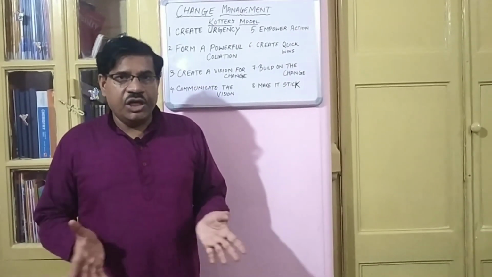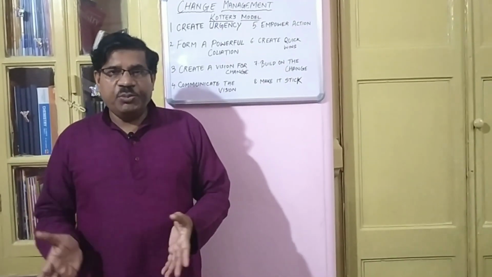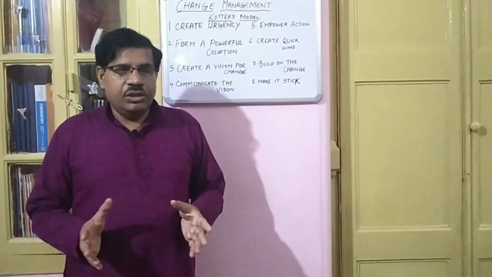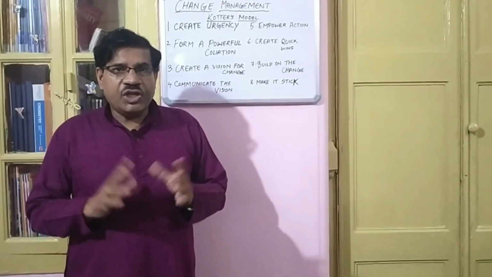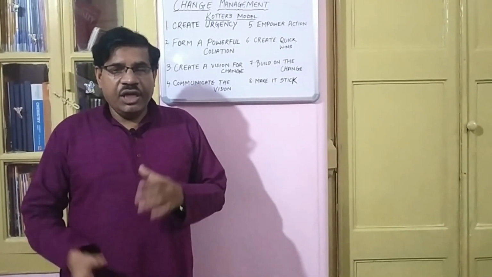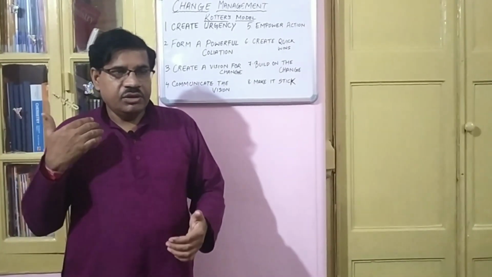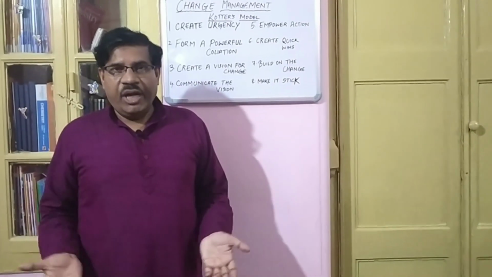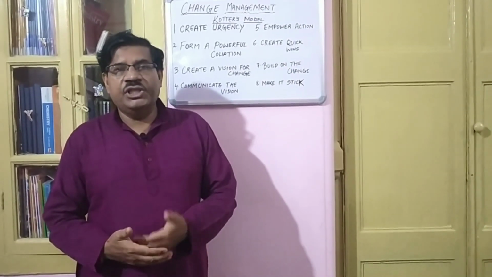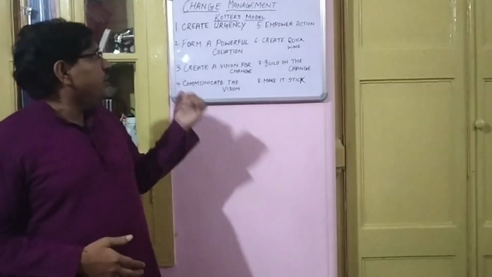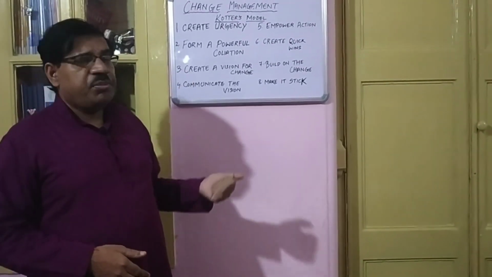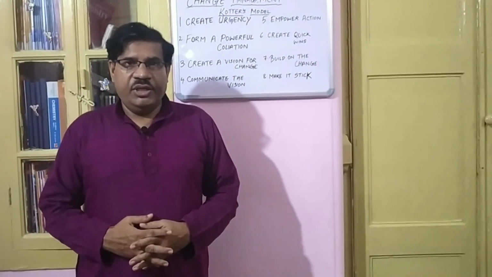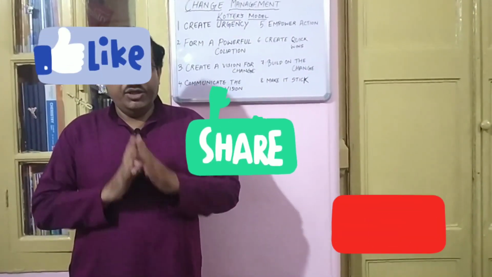So it is essential to form the procedures, to form the regulations, to form the organization structure in such a way that they are hardbound and the change which has already occurred is not reverted back. So this is called reinforcing the change. In this way, this Kotter's 8-step model has been completed for change management.